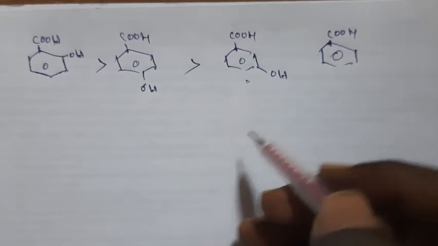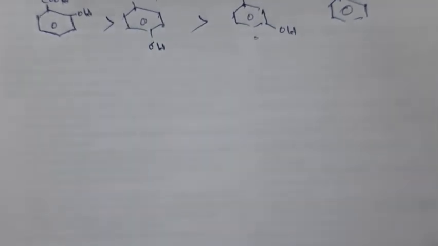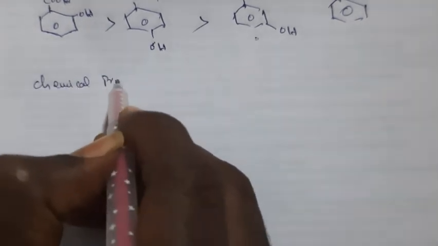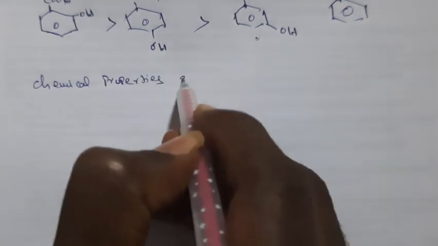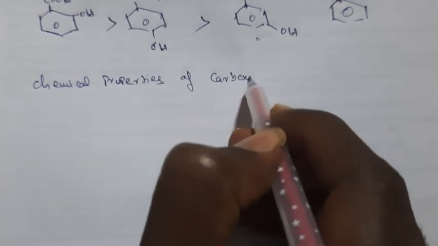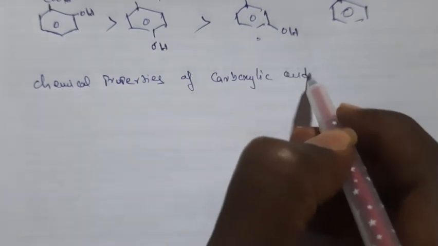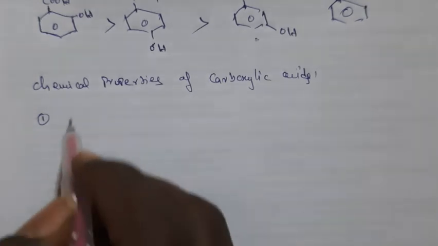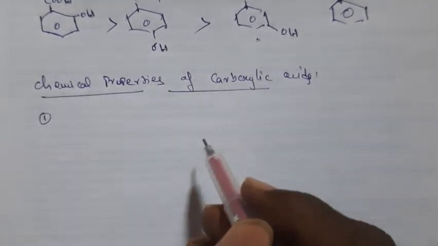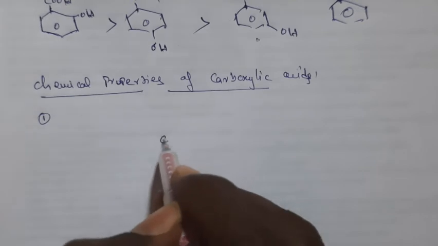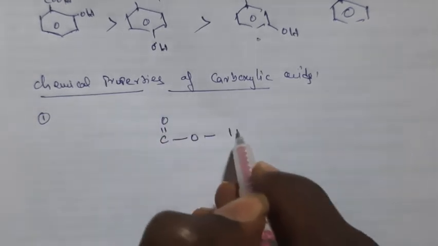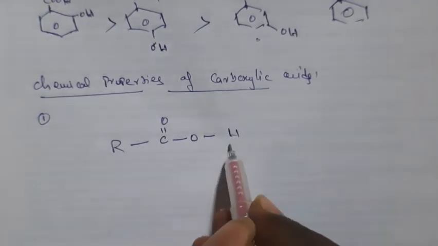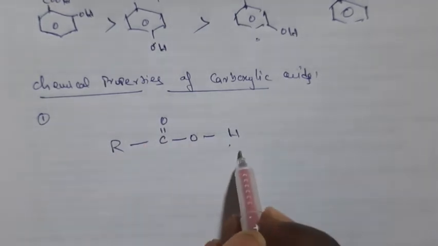So now we will discuss chemical properties of carboxylic acids. In the carboxylic group, if R is there, suppose RCOOH, this carboxylic group is more reactive.